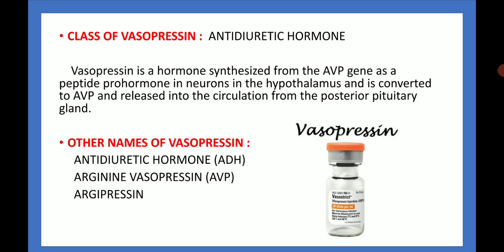Vasopressin is a hormone synthesized from the AVP gene, meaning arginine vasopressin gene, as a peptide prohormone in neurons in the hypothalamus, and it is converted to vasopressin and released into the circulation from the posterior pituitary gland. Other names of vasopressin are antidiuretic hormone, arginine vasopressin, and argipressin.